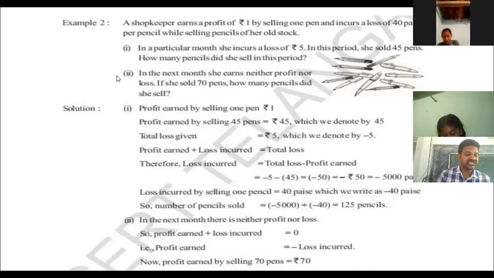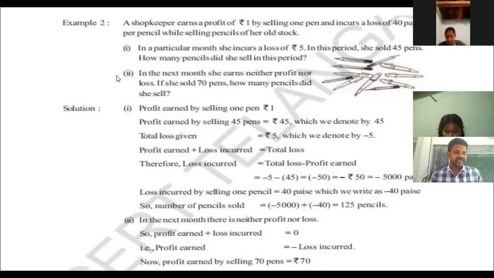So there are some questions given. The first question: in a particular month, she incurs a loss of 5 rupees. In this period, she sold 45 pens. How many pencils did she sell in this period?